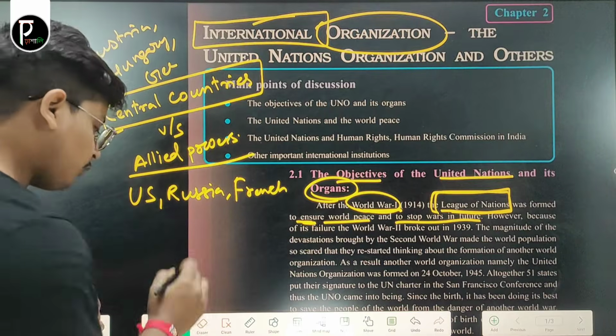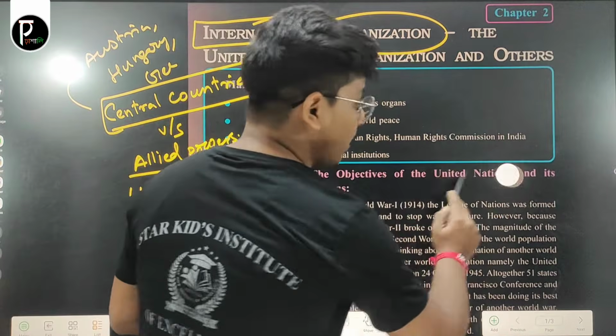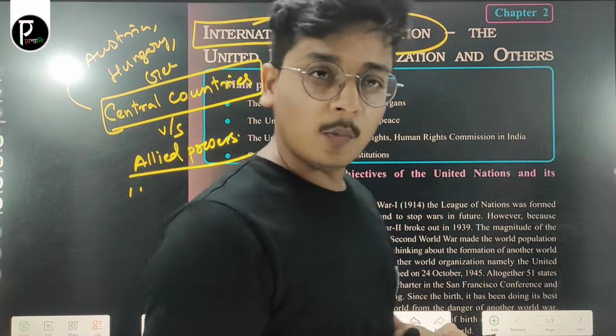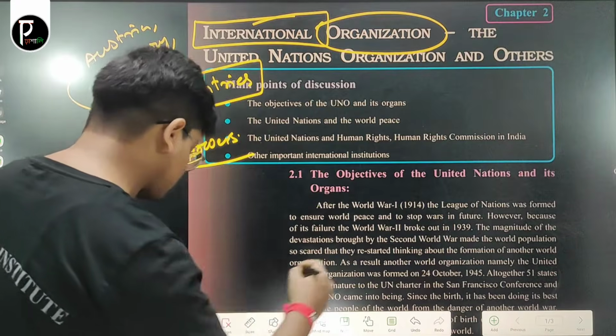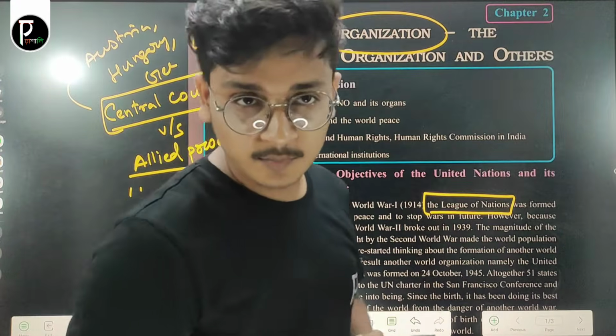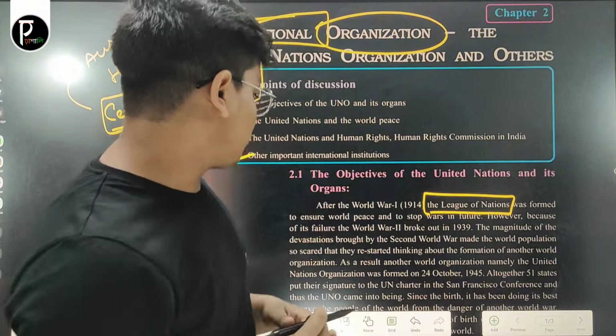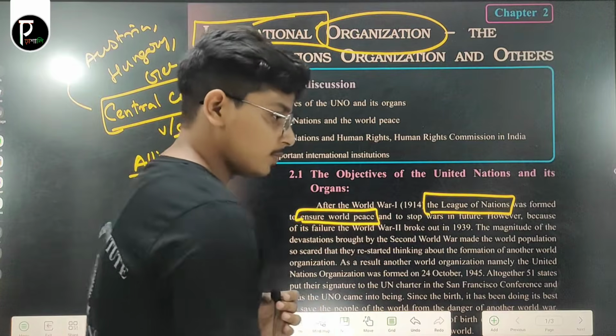But unfortunately there was World War II after World War I. So the international organization established at that time, the League of Nations, failed in its objective. What was its objective? To ensure world peace.